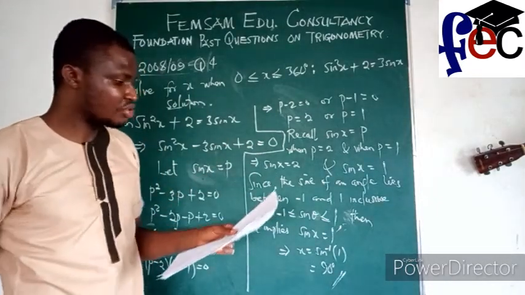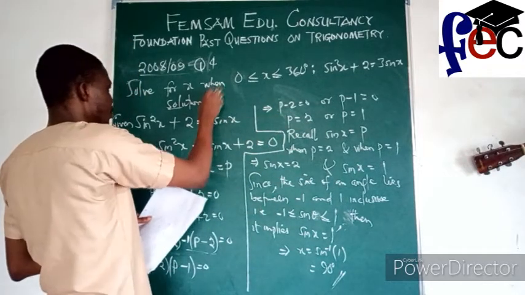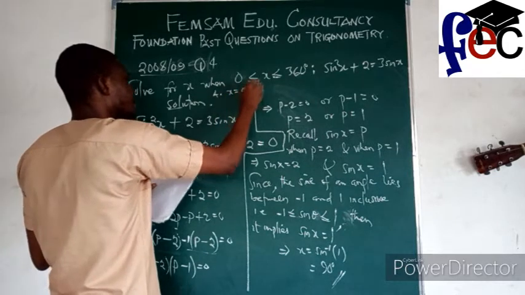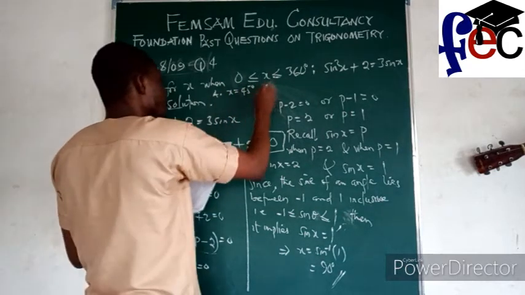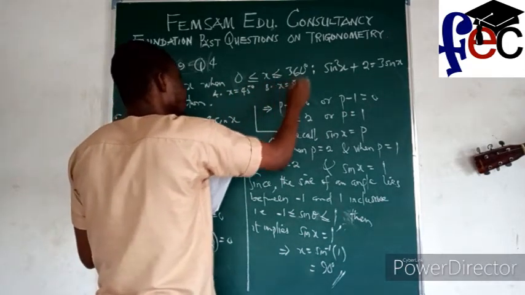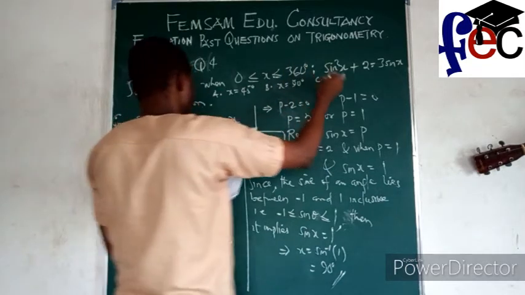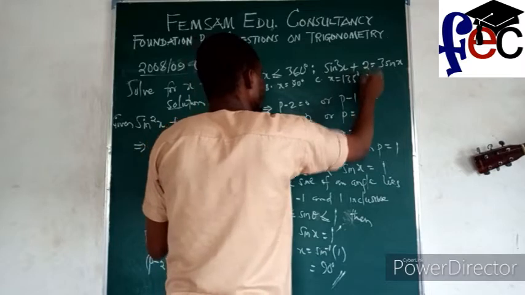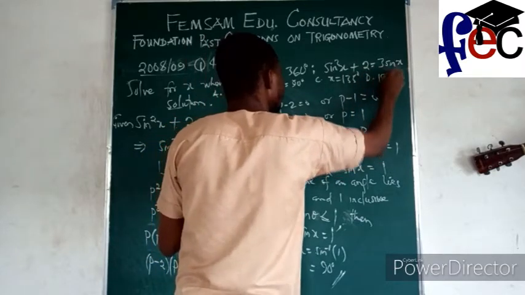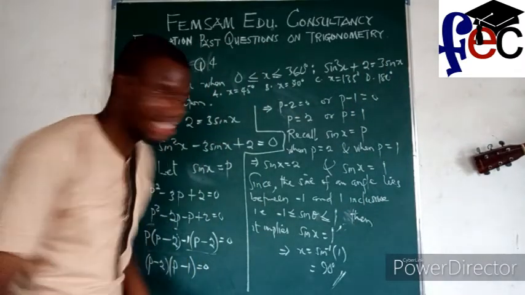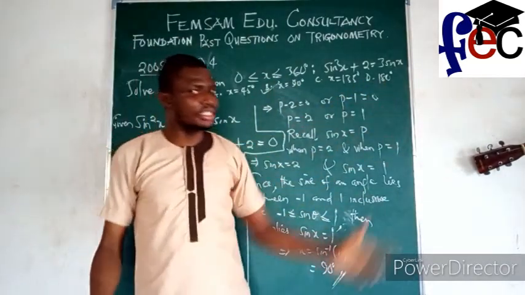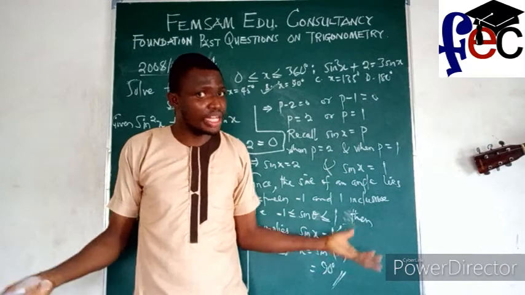I didn't remember to write the options. Let me write them now. Option A is x equals 45 degrees. I know that's not the answer. Option B is x equals 90 degrees. Option C is x equals 135 degrees. And option D is 180 degrees. So the correct answer is option B. If you go for 180 degrees, that's going to be -1.